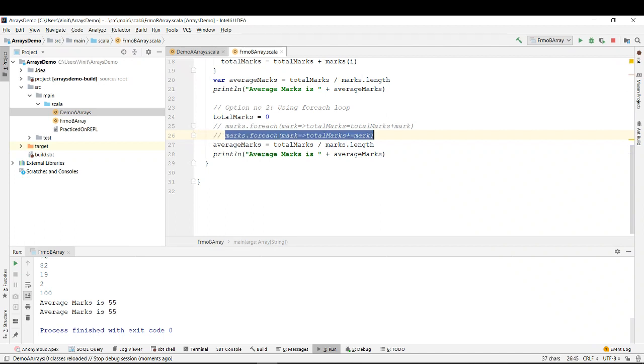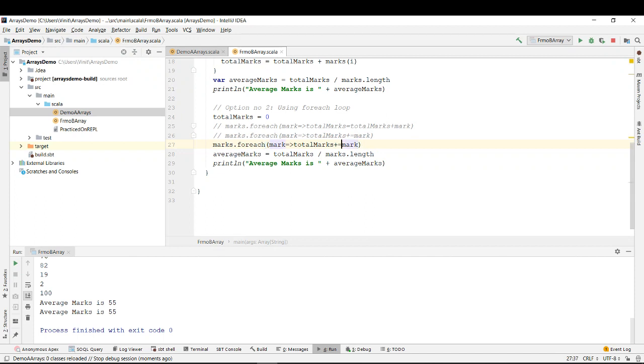And the next way is like this. Just replace this part, remove this mark, because mark is common, right? It can be anything. It can be mark, it can be xyz, it can be x. Just remove mark from both the places and replace it with a shorthand notation called underscore, right? So this is called a shorthand notation.